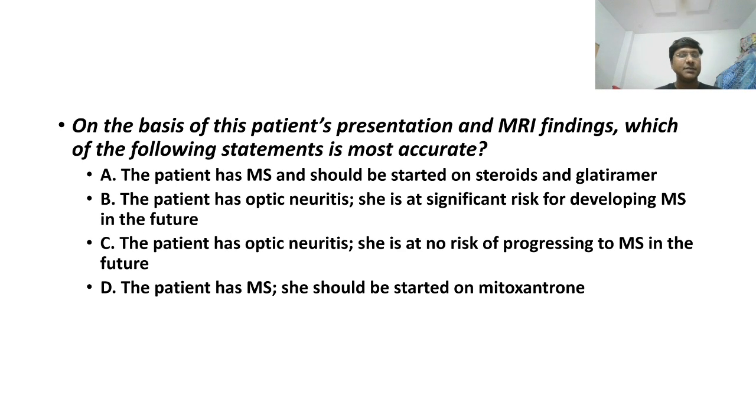Now, what is the question? On the basis of this patient's presentation and MRI finding, which of the following statements is most accurate? The options are: A, the patient has multiple sclerosis and should be started on steroids and glatiramer acetate. B, the patient has optic neuritis and she is at significant risk for developing multiple sclerosis in the future. C, the patient has optic neuritis, she is at no risk of progressing to multiple sclerosis in the future. D, the patient has multiple sclerosis and she should be started on mitoxantrone. So what do you think is the answer to this question?